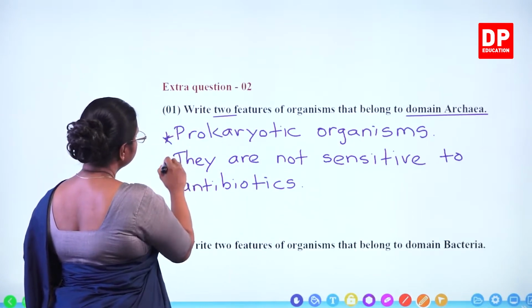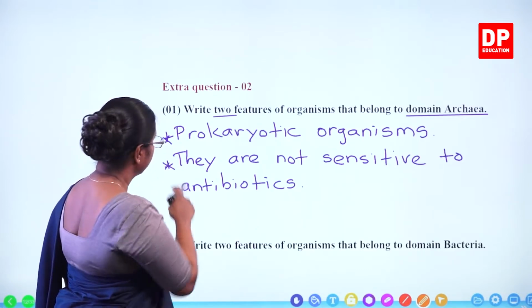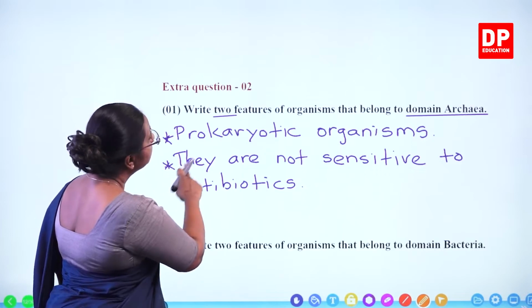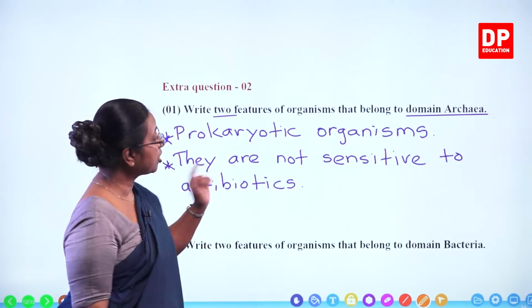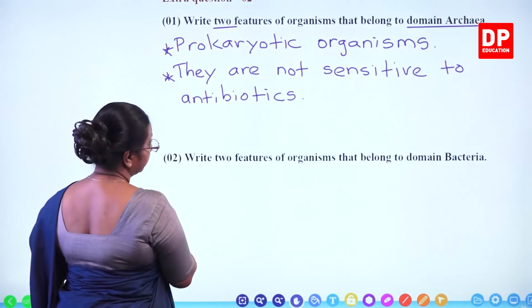So you can also say they live in extreme environmental conditions. Write two features of organisms that belong to domain Archaea: prokaryotic organisms, they are not sensitive to antibiotics. Then the next part of the question.